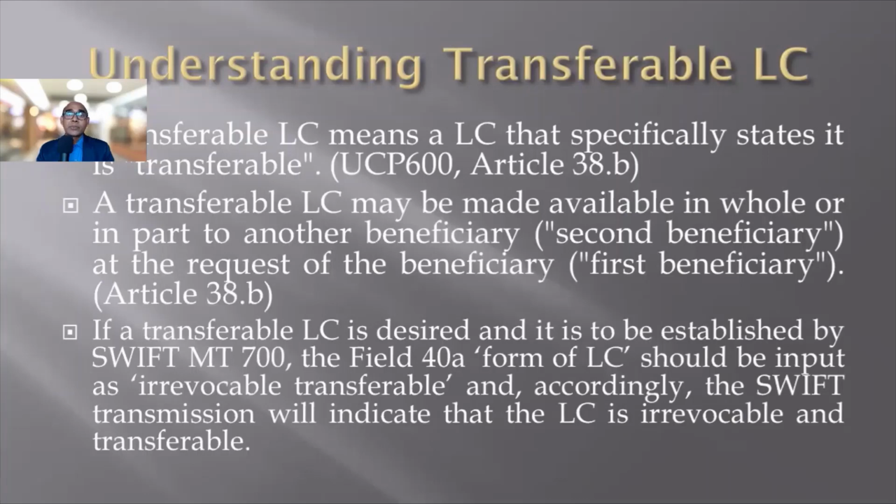So if we are trying to transmit a transferable LC, in field number 48, in place of form of LC, we need to mention irrevocable, transferable, so that SWIFT transmission will indicate that the LC is irrevocable and transferable. When this word transferable is there in the LC, that means the LC is transferable.